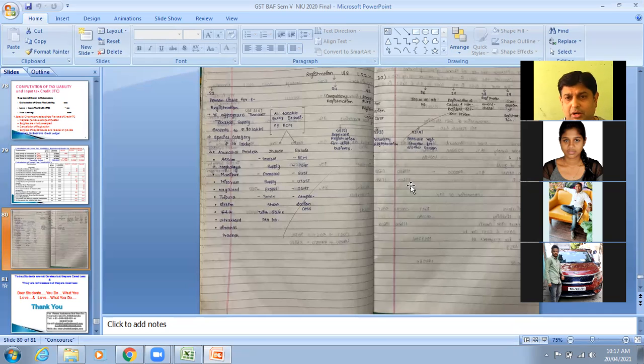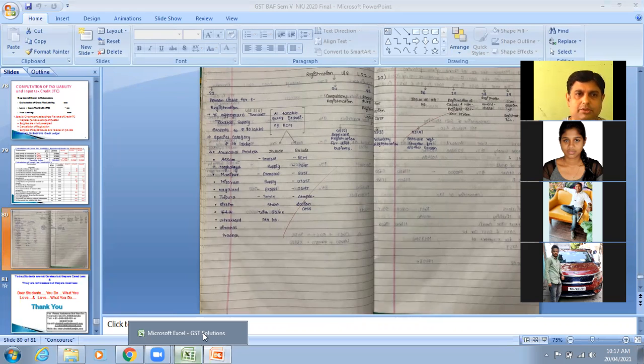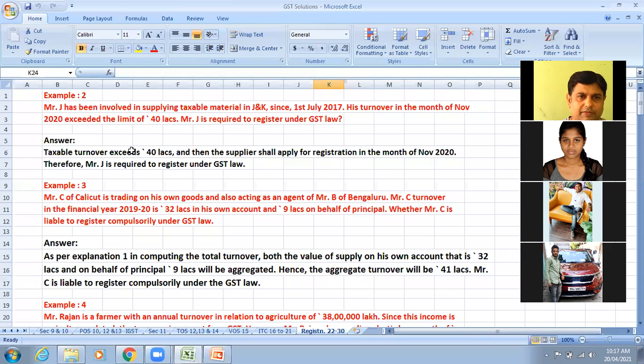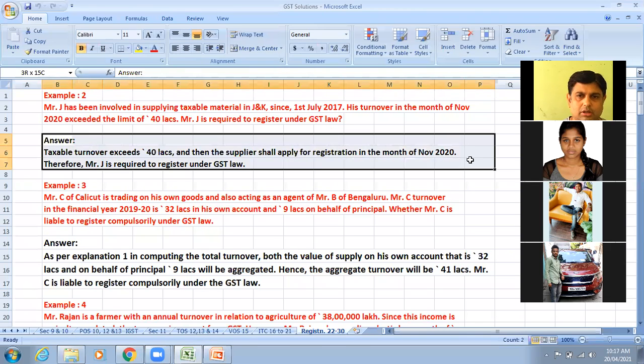If there are separate businesses or separate entities, how the business is to be dealt with. Section 24 talks about compulsory registration and cancellation, revocation, amendment of GST registration, and so on and so forth, from 22 to 30. And based on that, we already started learning the sums. If I'm not wrong, I think we have already finished example 2, 3, and these questions. Yes or no?